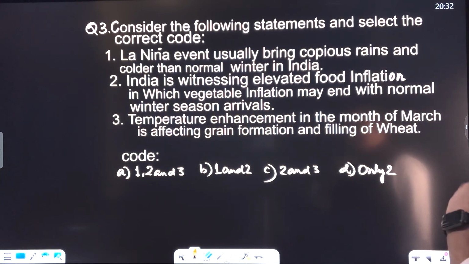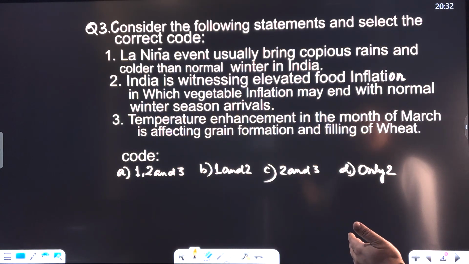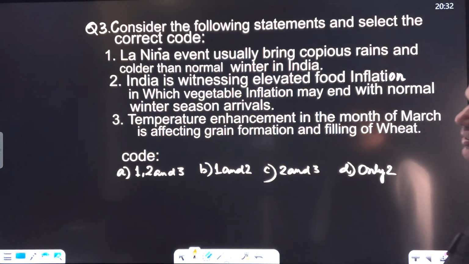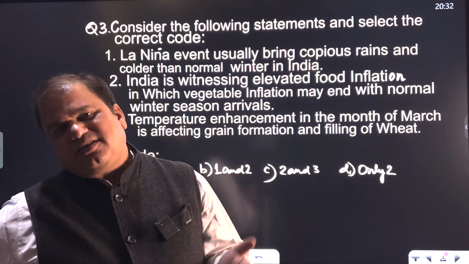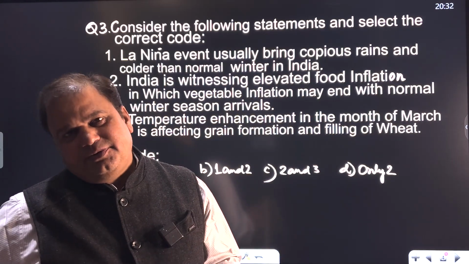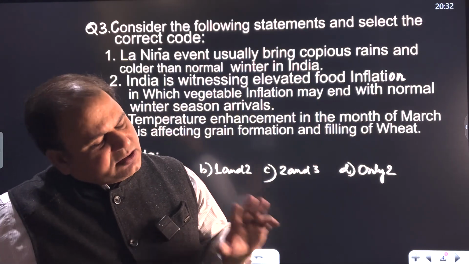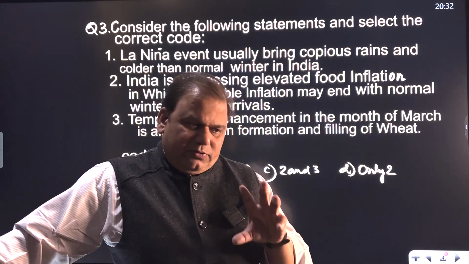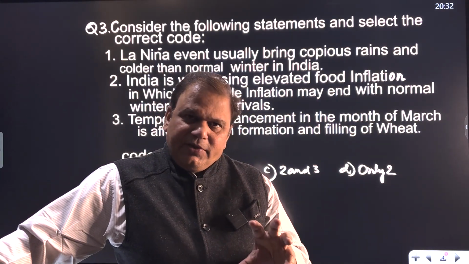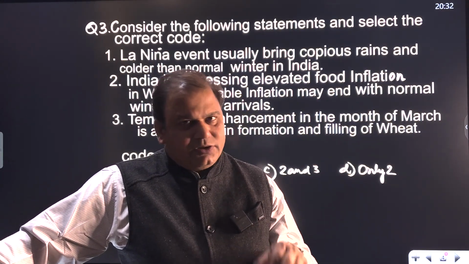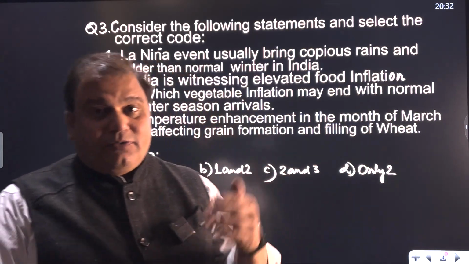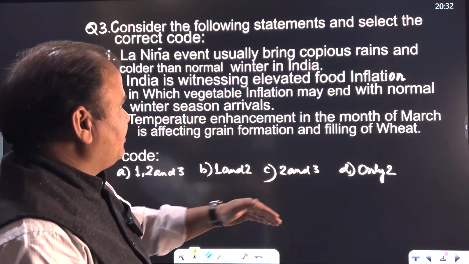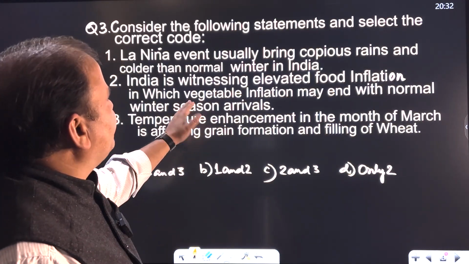See, inflation is directly connected now. Food inflation is directly, one can say, connected to climate change. Why? Because we are noticing very high temperature spikes in the month of March. And this definitely is affecting the food grain and the filling of wheat, because of which wheat production has lowered. Earlier it was very high, but now wheat production has lowered.